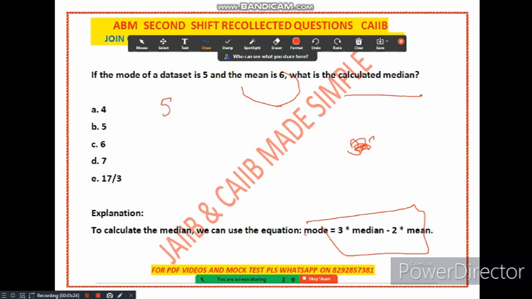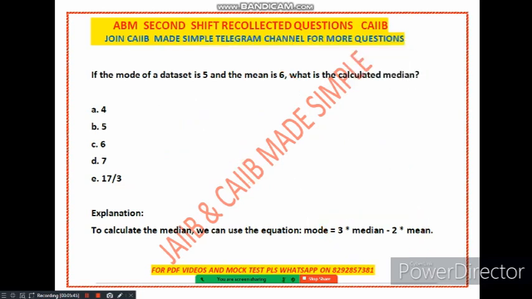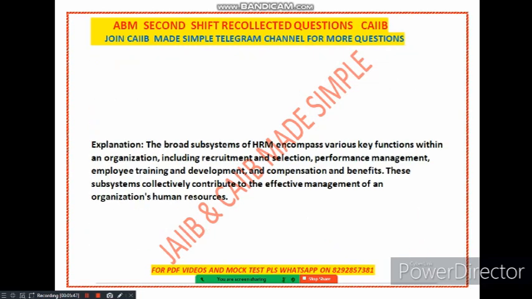So mode 5 is equal to 3m minus 2 times 6. So 5 is equal to 3m minus 12, or 5 plus 12 is equal to 3m. So this implies 3m is equal to 17. This implies m is equal to 17 upon 3. So option number E is correct in the context of this question, that it is 17 upon 3, right? So please remember the formula. This is a very important formula.